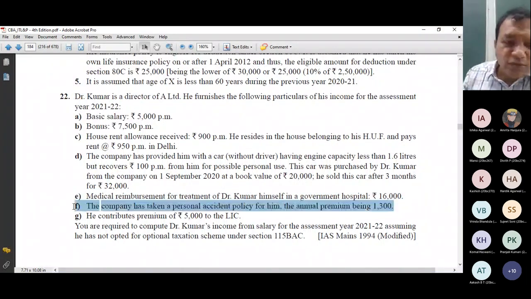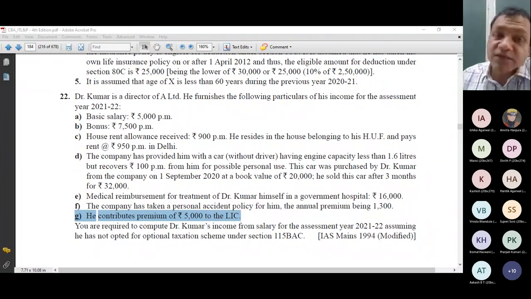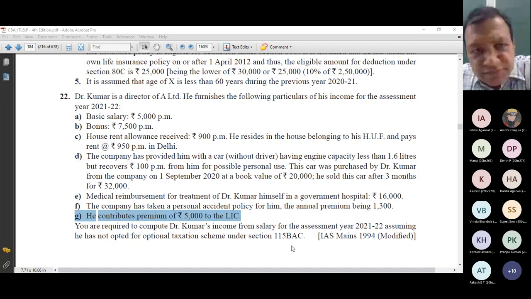Point F, I will tell you later on. Later means when I start doing this numerical. Point G, he contributes a premium of rupees 5,000 to the LIC, Life Insurance Corporation. Any answer from your side? I contributed 5,000 towards LIC. It is my deduction under section 80C. Whenever I do any saving or investment, that amount is eligible for deduction under section 80C. In the next class, we will start the discussion of deductions under sections 80C to 80U. Till that time, please remember that it is a deduction under section 80C.